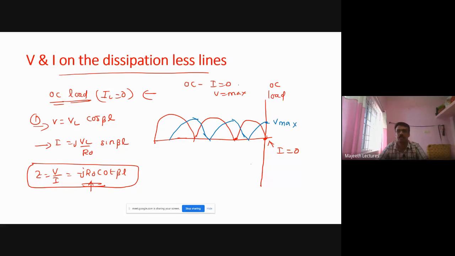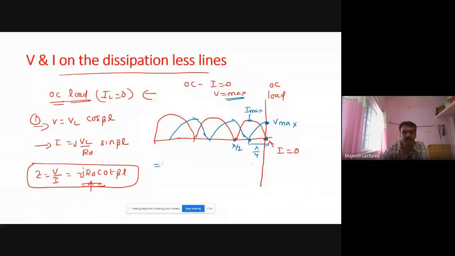Because for open circuit, voltage will be maximum, current is 0. Right? So you see, this is V max, this is V minimum. So this length is lambda by 4. You see, it is I minimum. Here, it is I max. I max.